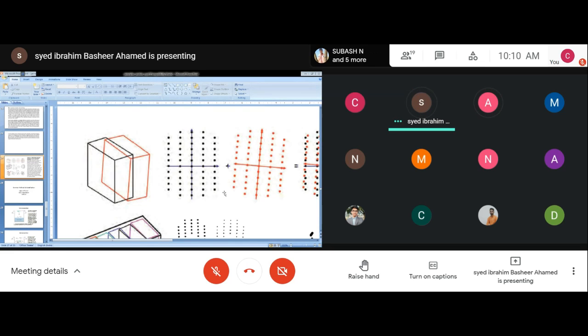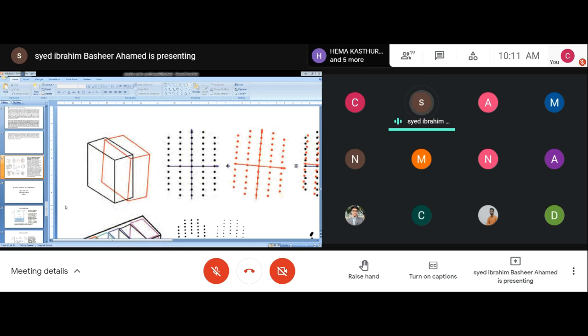Yes, sir. So these are two differently oriented because the orientation of the crystal is like that. Assume these are two separate crystals. If you have two separate crystals, you will have diffraction patterns like this as per their orientation.